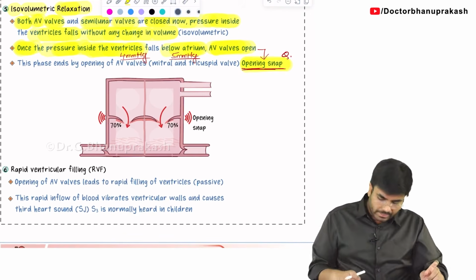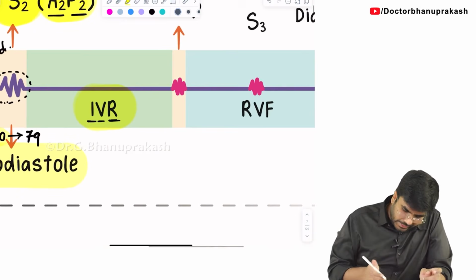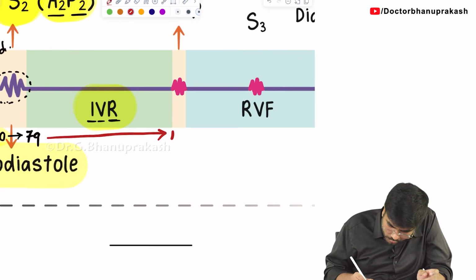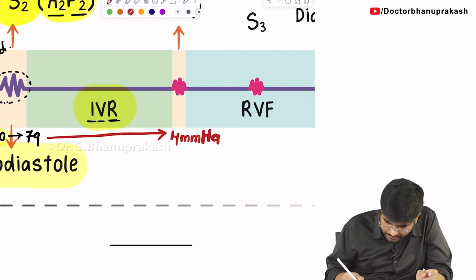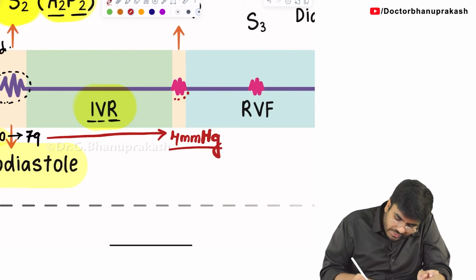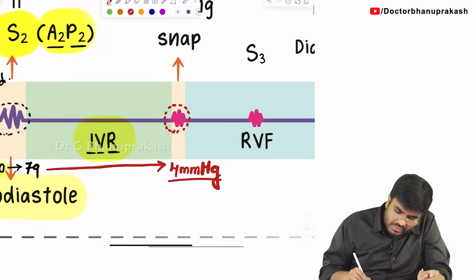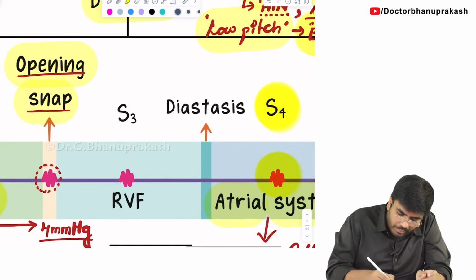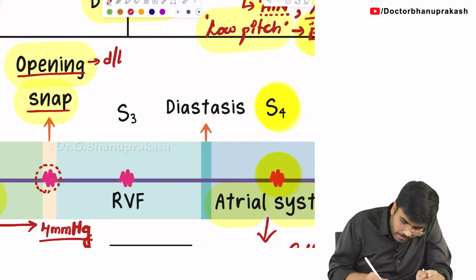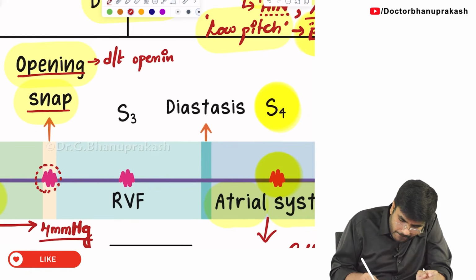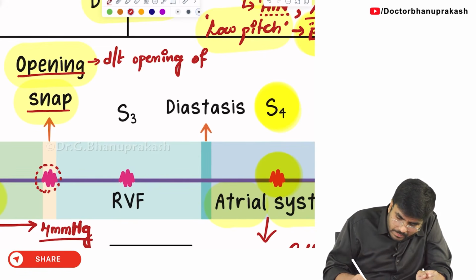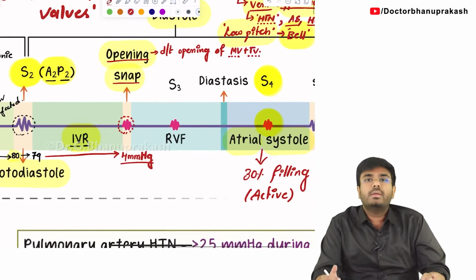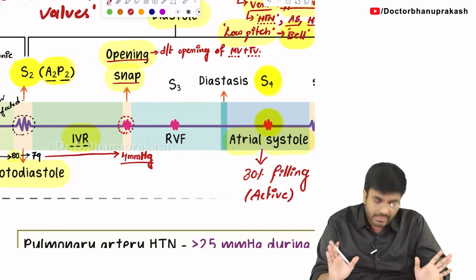Now let's see the same thing in the timeline diagram. Come to this line diagram. During isovolumetric relaxation, the ventricular pressure decreases from 79 back to 4 mmHg. Whenever the ventricular pressure becomes less than the atrial pressure, the atrioventricular valves open, giving rise to the opening snap. The opening snap is due to the opening of the mitral and tricuspid valves. With this, we have completed isovolumetric relaxation.